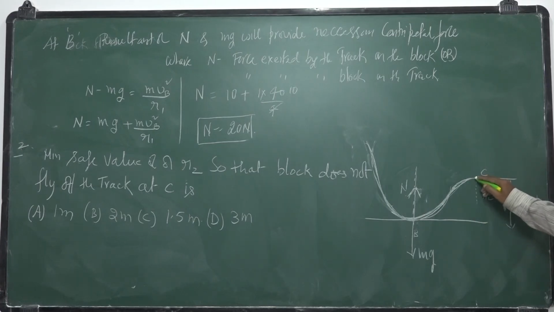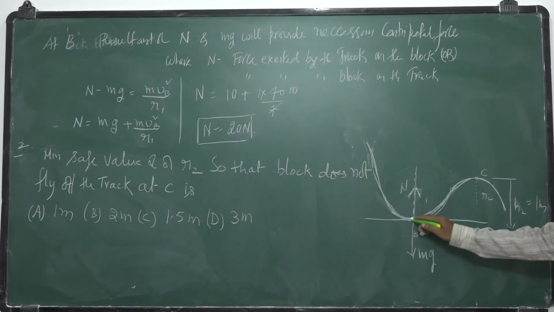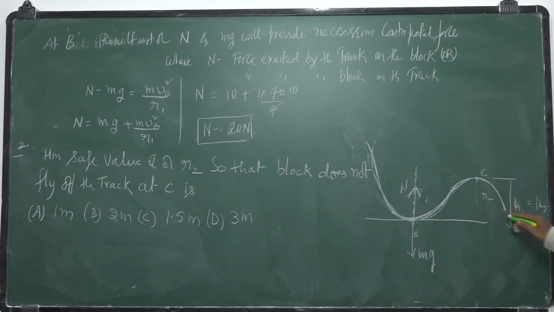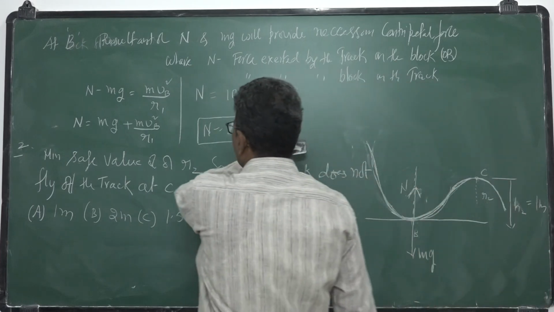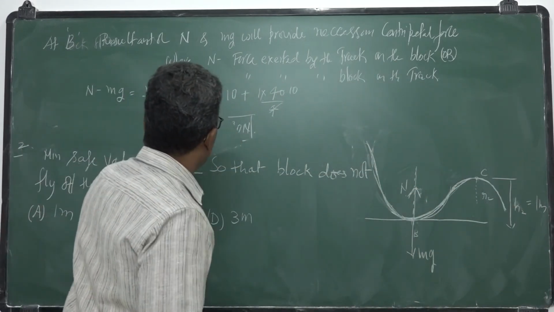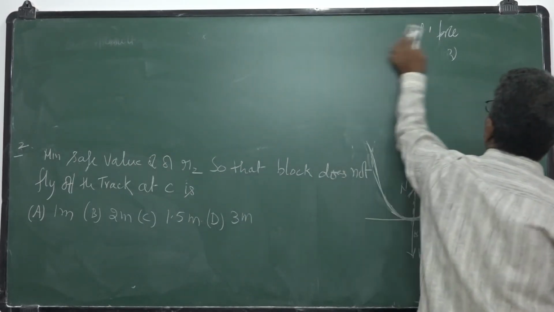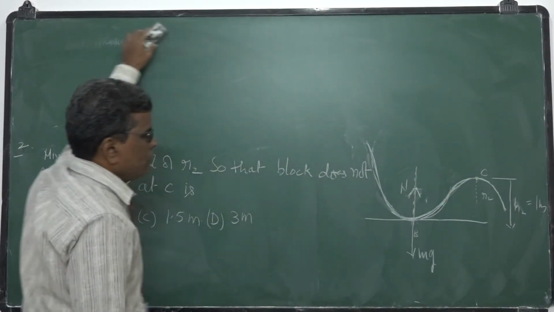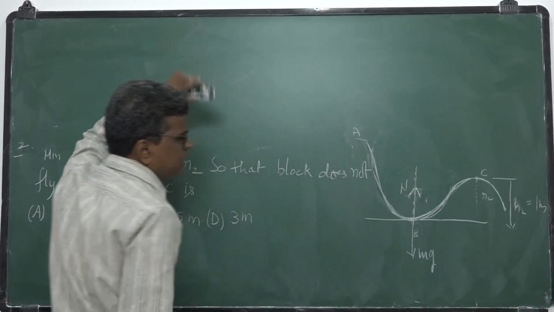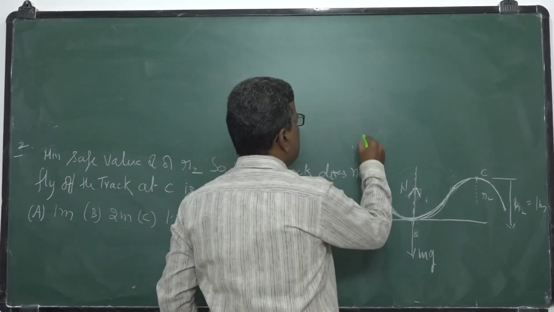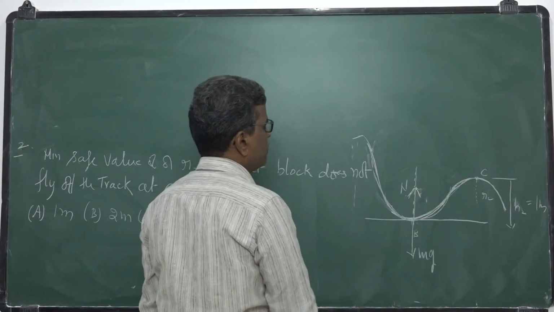So at this point C, you find its velocity. First you find the velocity from the law of conservation of energy. Here energy is equal to the energy at a height h, where it has both kinetic and potential energy. Total energy at A is at a height of 2 meters.